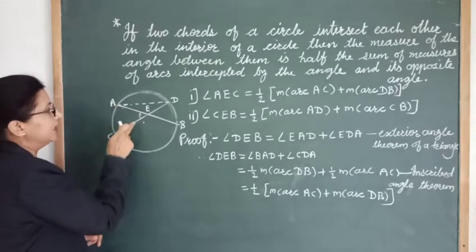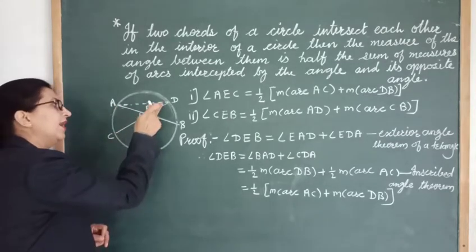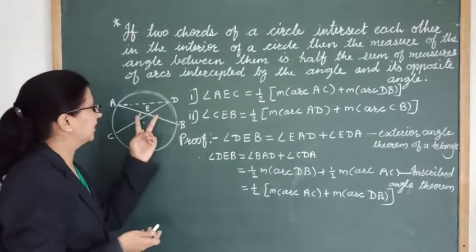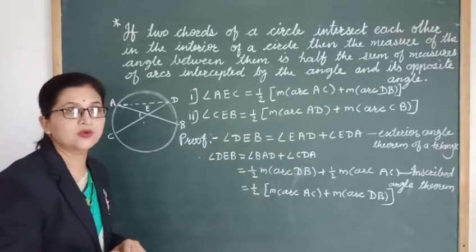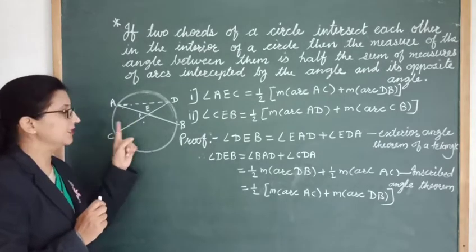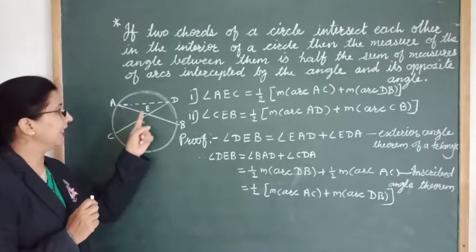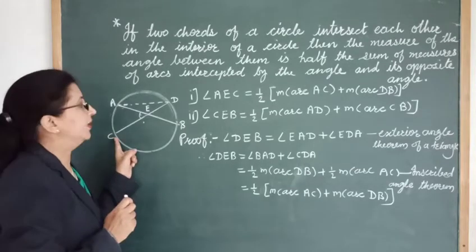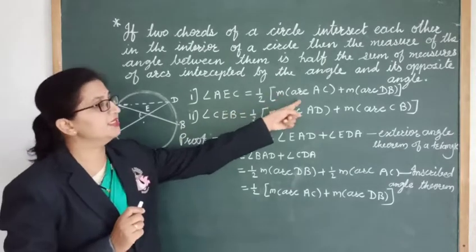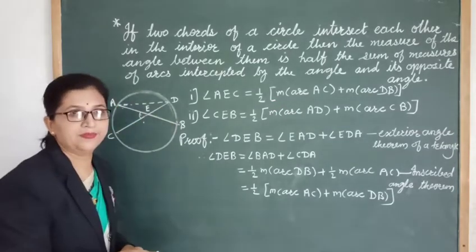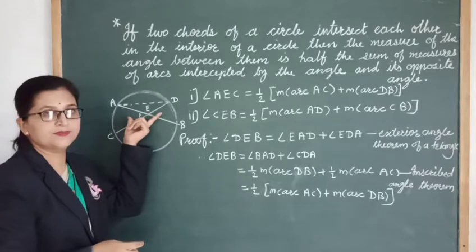Angle AEC, or we can take angle DEB, any one of these, since they are vertically opposite angles which are congruent. So we took angle AEC. This angle AEC is equal to half of the sum of the measures of arcs AC and DB. So we have to prove this.